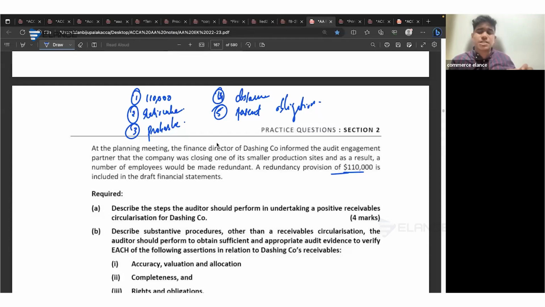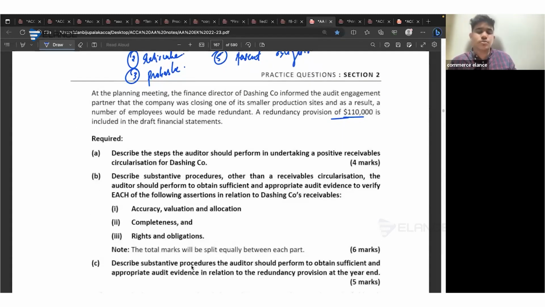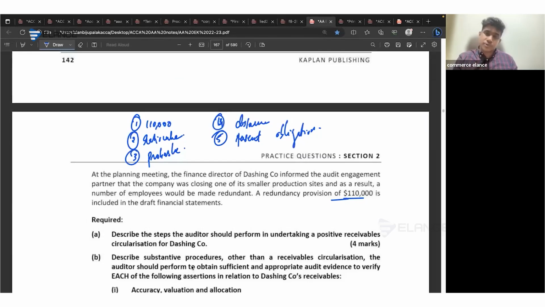So if we got this particular information from the scenario and they are asking us to write the audit procedures in relation to the redundancy provision, then in that case, or in any case, when you are required to provide an audit procedure, first of all, you have to think about the purpose of the procedure. Here we need to confirm whether the amount of the redundancy provision is 110,000. Then next we need to consider the rationale on the basis of which this particular client has determined the provision as 110,000. Then we need to know whether there will be a probable future cash outflow, as the provision needs to be created only if there is a probable cash outflow.